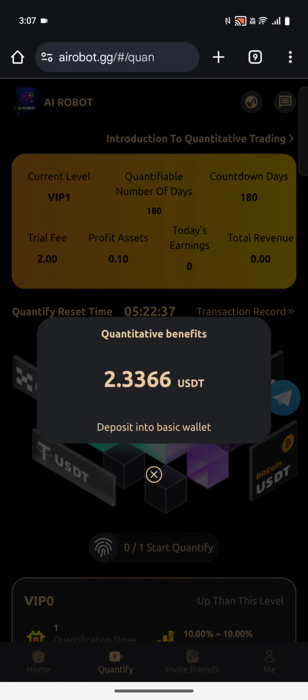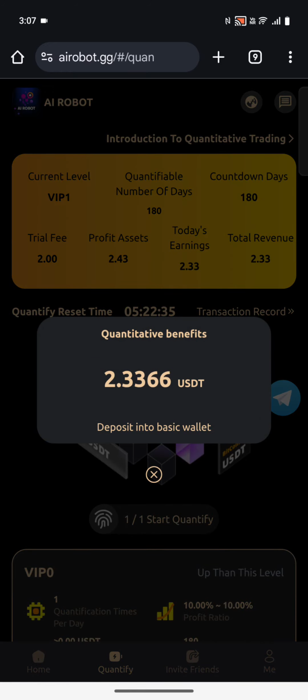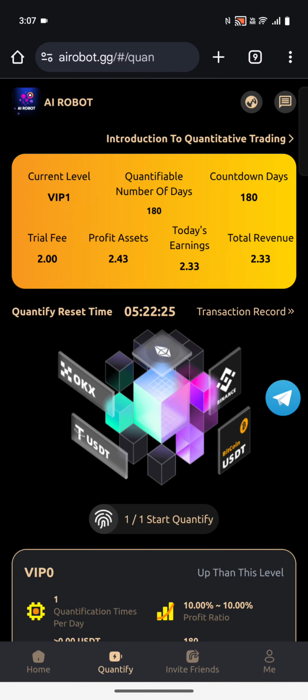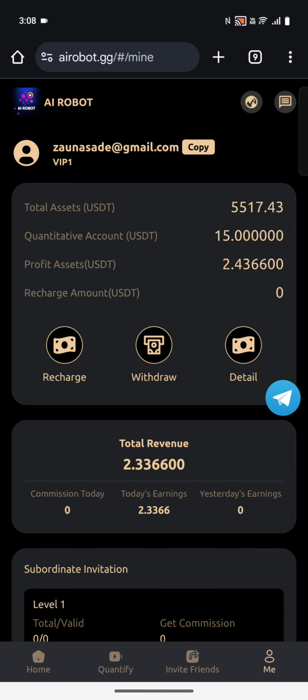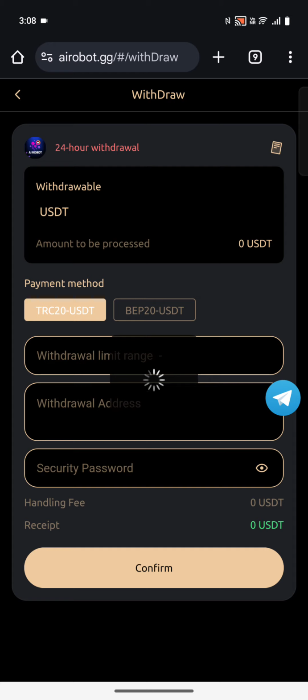So you can see guys I had quantified my task and I had received 2.3366 USDT in my basic wallet. I have to just withdraw this amount to my Trust Wallet. So before that, you have to just come on the me section given below guys. You have to choose the me section. Sorry guys, there was a glitch. So you can see guys, I had come on the me section and you have to just choose the withdraw option guys.